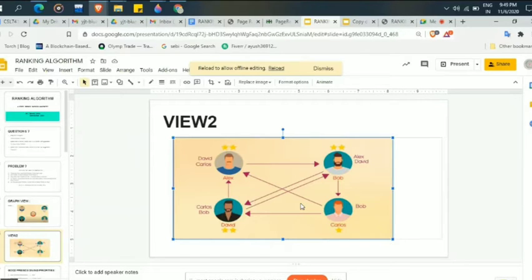David and Carlos think that Bob is the best one. Bob thinks that either Carlos, oh sorry, either David or Carlos. From these two, maybe someone is best. Similarly, Carlos thinks that David and Alex, any one of them can be best.